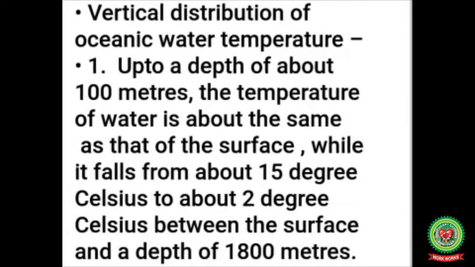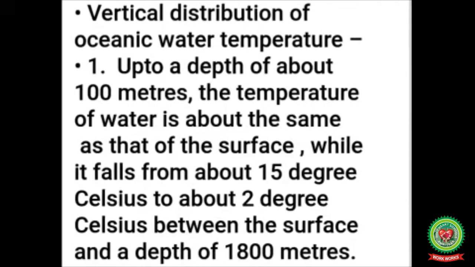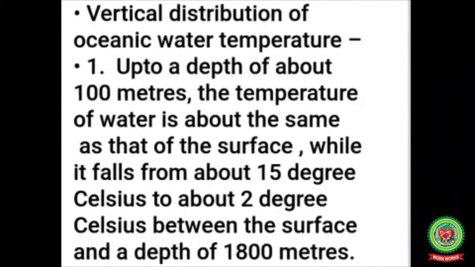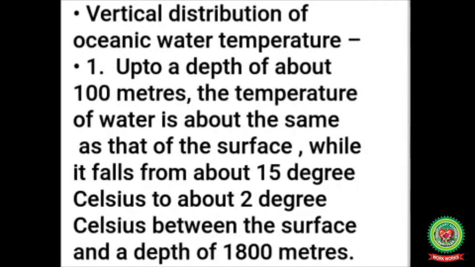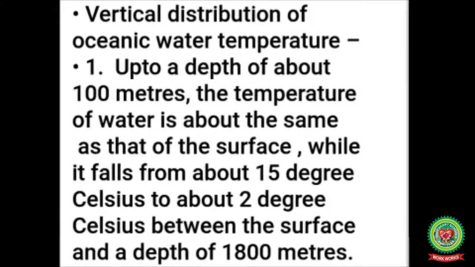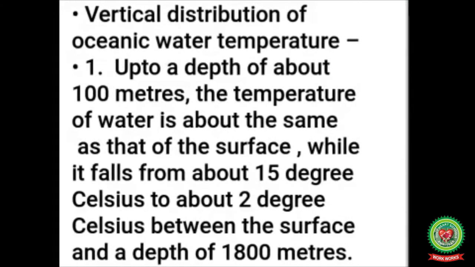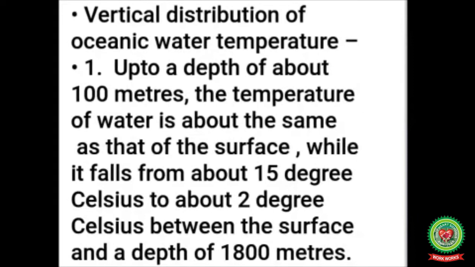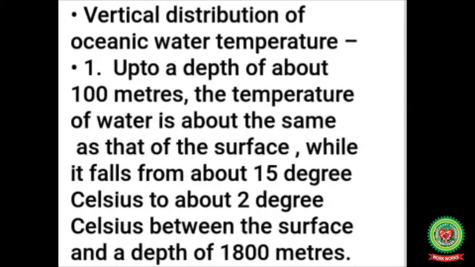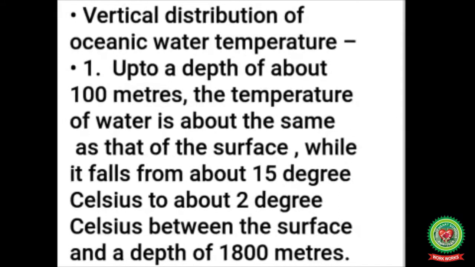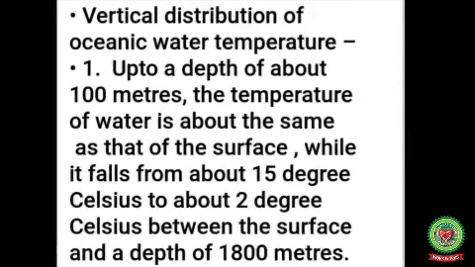Vertical distribution of oceanic water temperature up to a depth of 100 meters. The temperature of ocean is about the same as that of the surface, while it falls from about 15 degrees Celsius to about 2 degrees Celsius between the surface and a depth of 1800 meters. So we can say that the temperature of the ocean water decreases with depth.